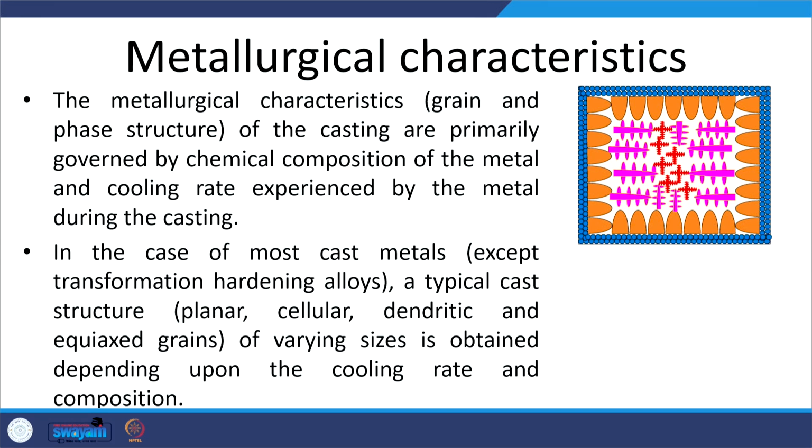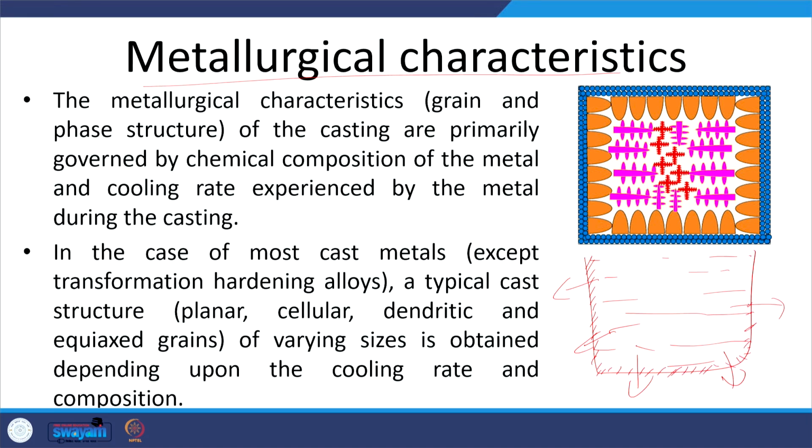Okay. Now, coming to the metallurgical characteristics of the casting, we know that when the molten metal is poured into the mold, heat is dissipated to the mold wall. Initially, the molten metal coming in contact with the low temperature mold wall surface will be cooled very rapidly.